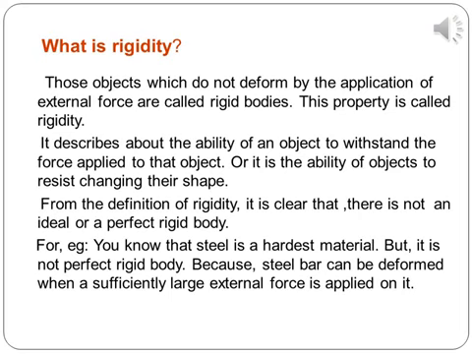From the definition of rigidity, it is clear that practically an ideal or perfect rigid body does not exist. You know that steel is a hardest material. Then you can say that it is a rigid body. But I say it is not a perfect rigid body, because the steel bar can be deformed to a little extent when a sufficiently large external force is applied on it. So it is not a perfect or ideal rigid body.